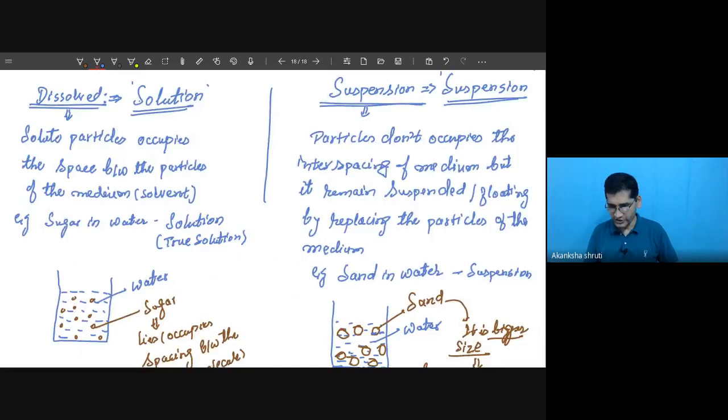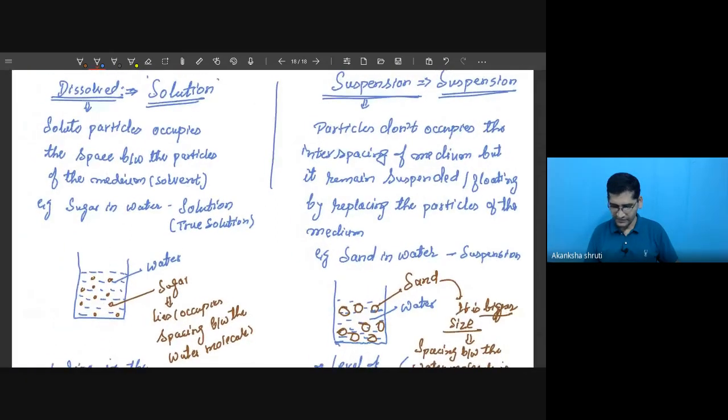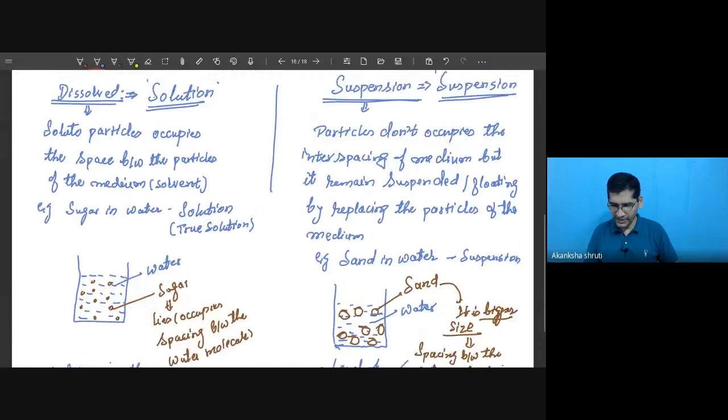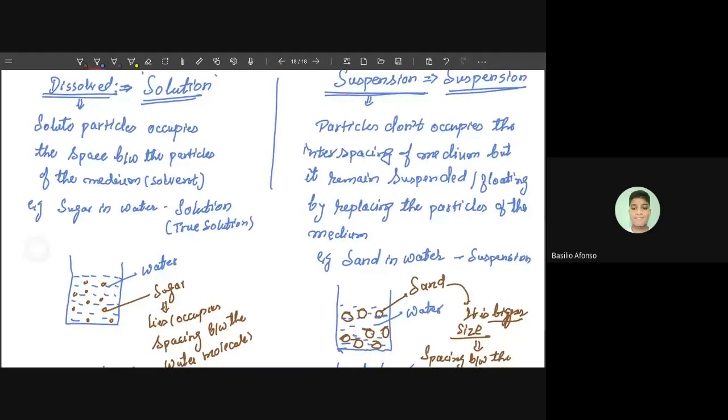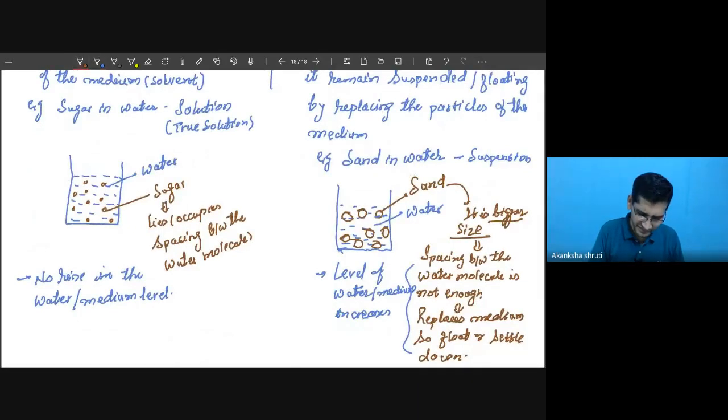So what is dissolution, what is suspension, that I have explained. Anything more, then please ask. The last one. Little more. Yes, write it. So the second part means bigger sand in water is going to produce this suspension.